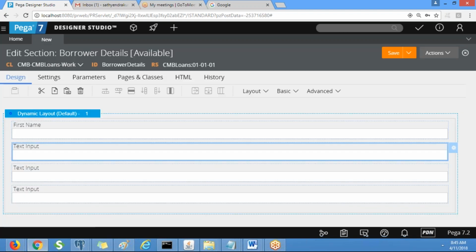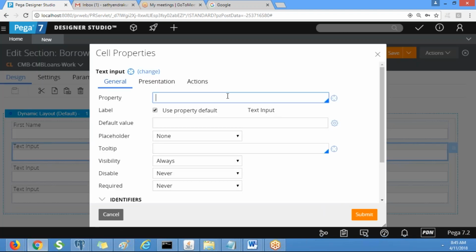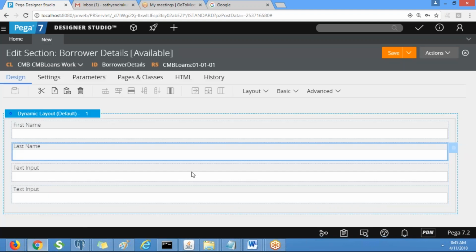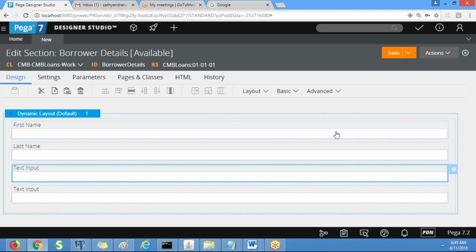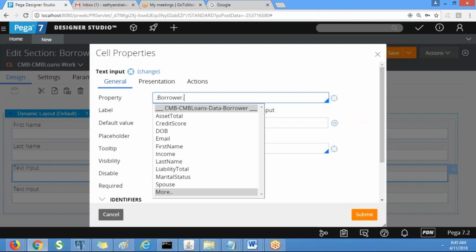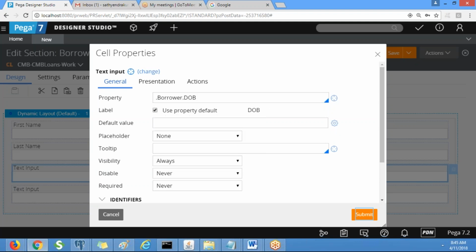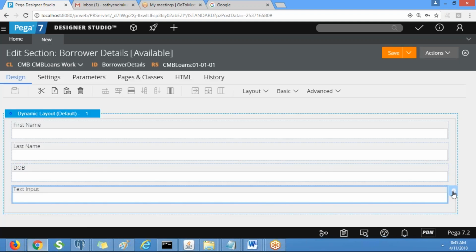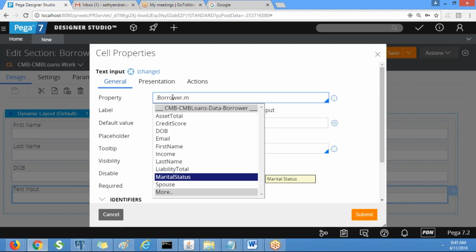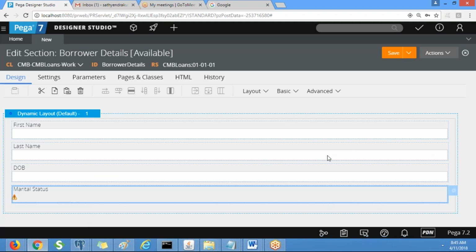Similarly, borrower dot last name. Borrower dot date of birth. Next, borrower dot marital status. We can use the remaining properties later.